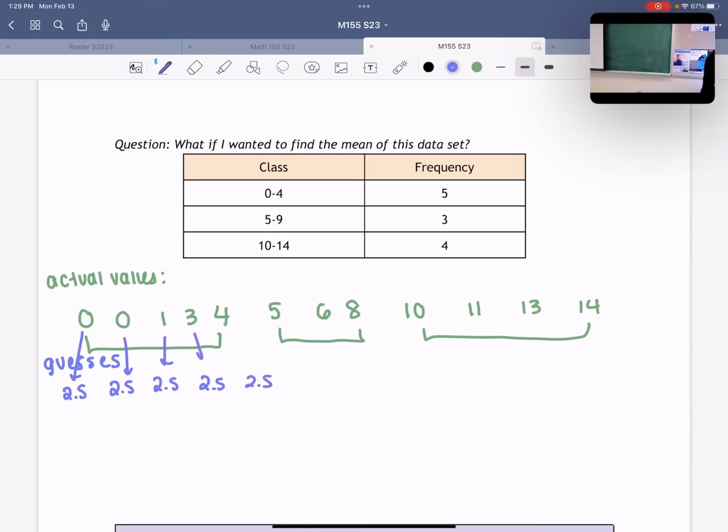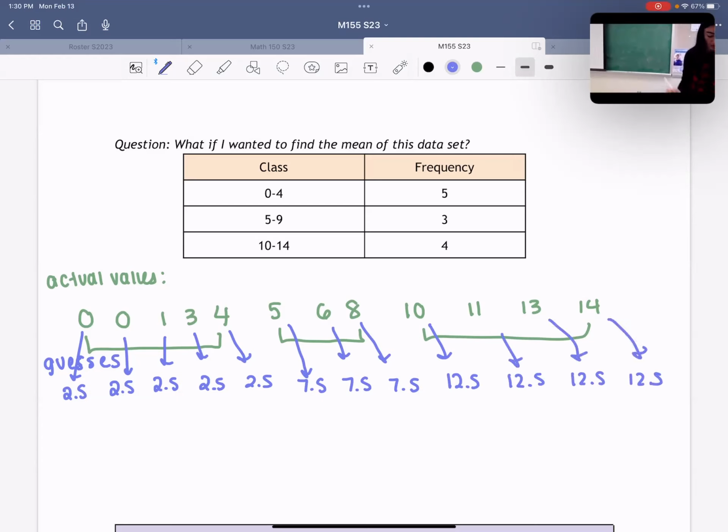So instead of writing 0, 1, 2, 3, and 4, I'm just going to say that those numbers are approximately 2.5. Instead of 5, 6, and 8, these numbers are the midpoints of the next category. So 7.5, right? 7.5. And instead of the last category, well, I think it's 12.5, right? 12.5, 12.5, and 12.5.